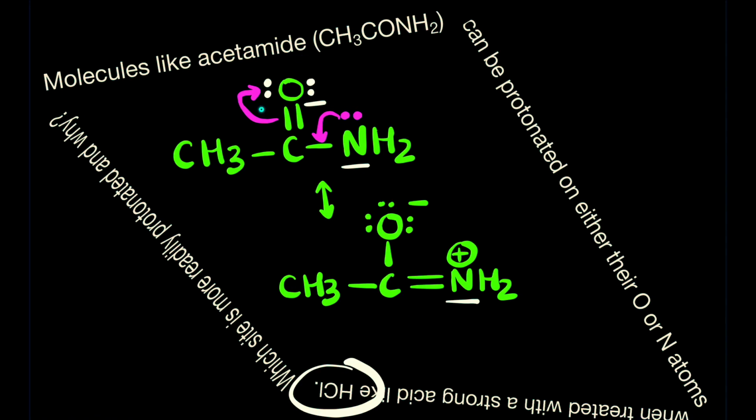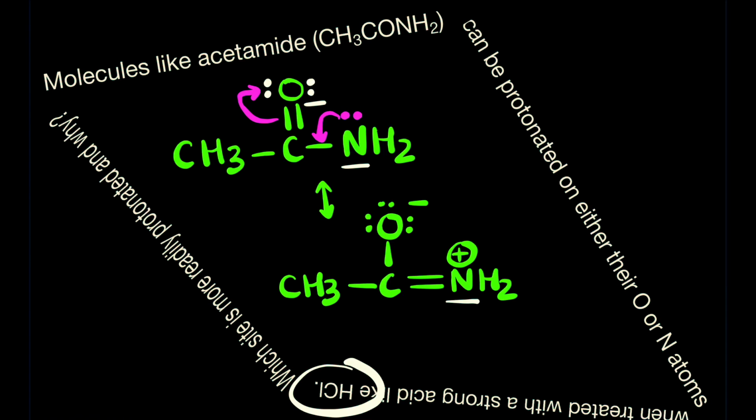But what about the oxygen? Oxygen already has two lone pairs and it is taking an extra electron pair also by the resonance. So we can say oxygen has got three lone pairs. So here the electron density is very high and hence oxygen will be more basic than the nitrogen atom. So in the molecule acetamide, the oxygen atom is more basic than the nitrogen atom simply because the lone pair of nitrogen is not with nitrogen. It is taking part in resonance.